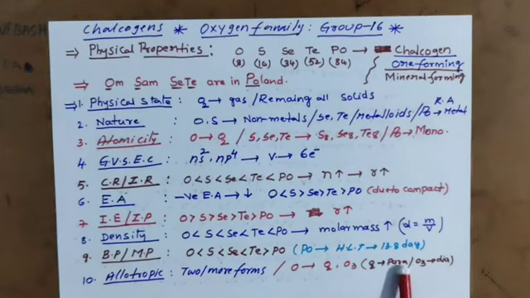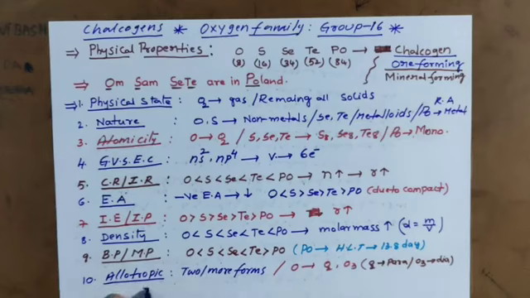Para means we have unpaired electrons. Dia means all are paired electrons. And the structure is also different: O2 is linear, O3 is angular in shape.